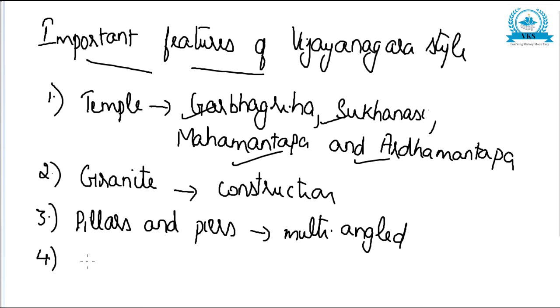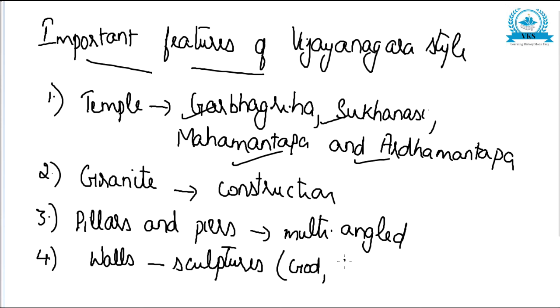Now the fourth important feature: the walls of the temples were covered with sculptures. And whose sculptures? Naturally, temple means sculptures of gods, goddesses, folklore, etc. were there on the walls. So the temple made in Vijayanagara style consisted of Garbhagriha, Sukhanasi, Mahamantapa and Ardhamantapa.